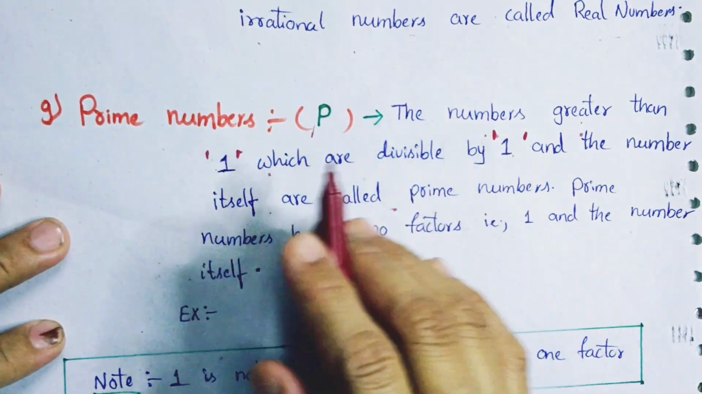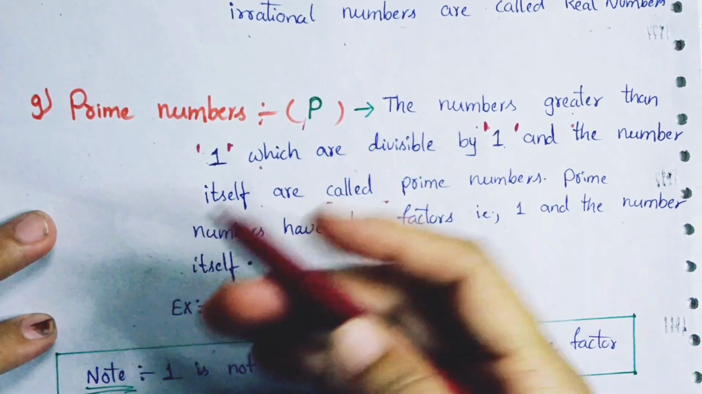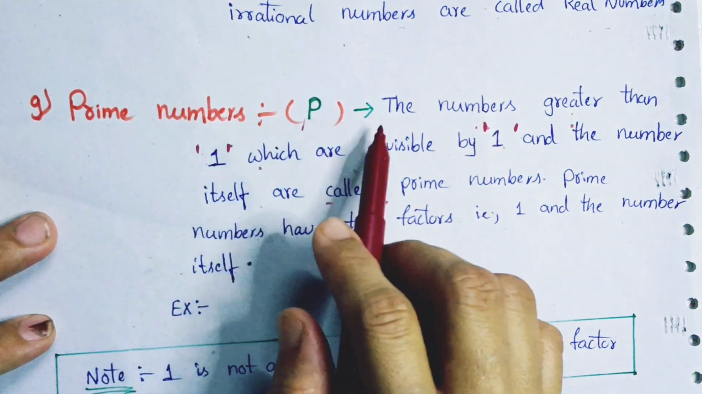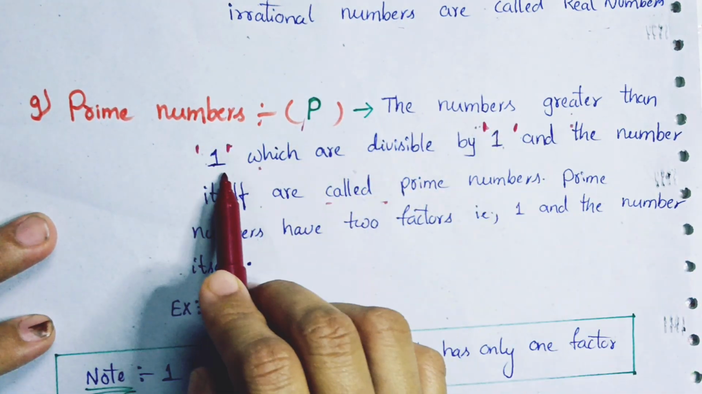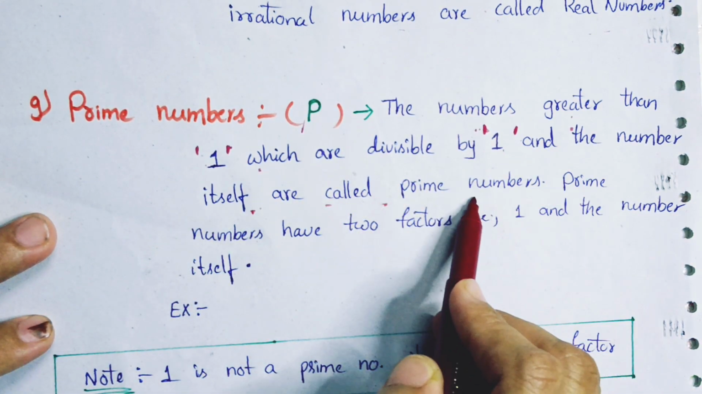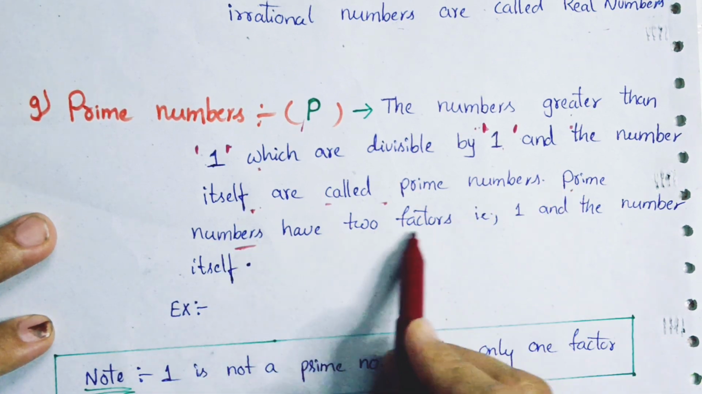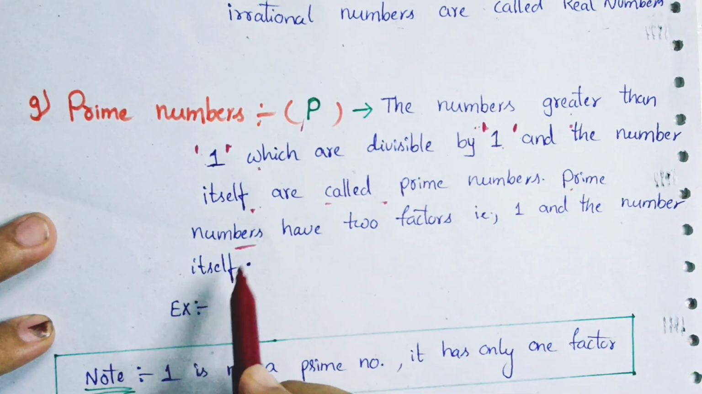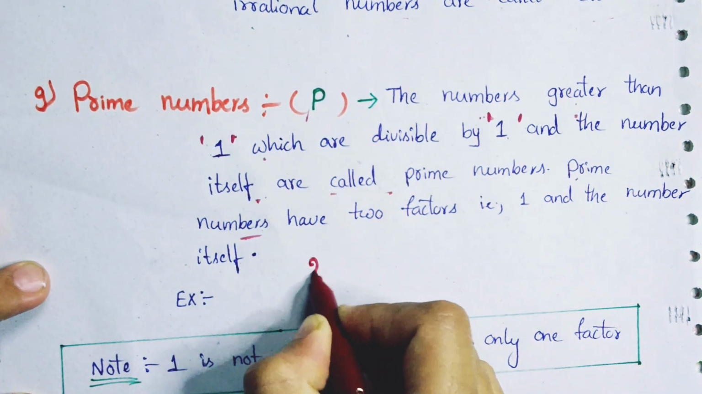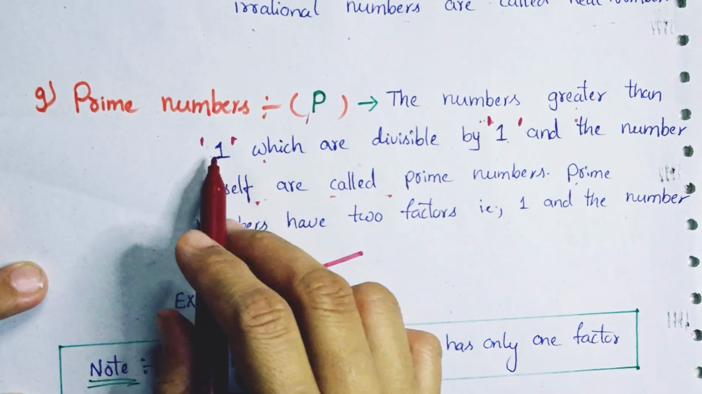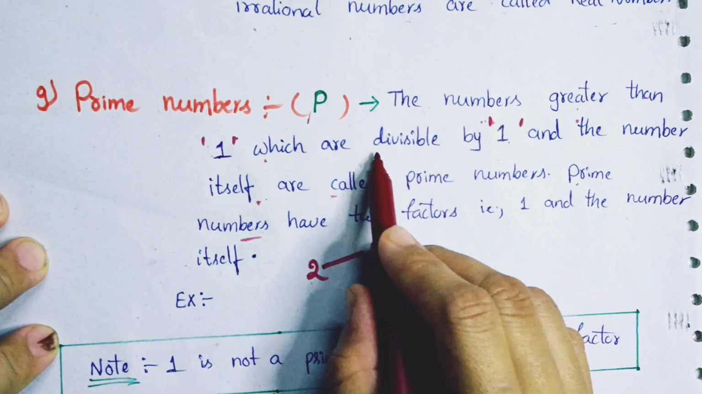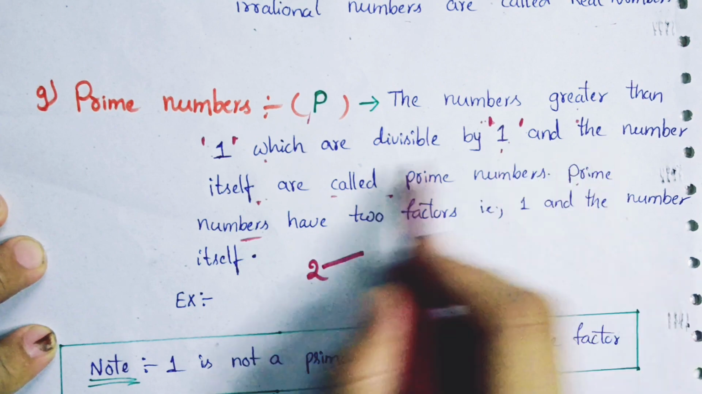Don't worry guys, I am going to explain each and every line. Just see the definition first, after that I am going to explain. So prime numbers are the numbers greater than 1 which are divisible by 1 and the number itself. Prime numbers have two factors, which are 1 and the number itself. Suppose I am taking 2. 2 is greater than 1, so one condition is satisfied. And the other condition is that it should be divisible by 1 and the number itself.